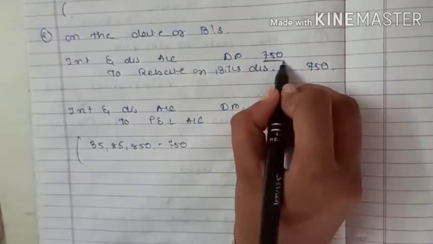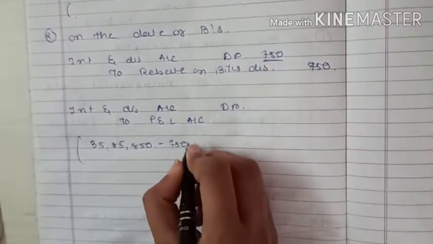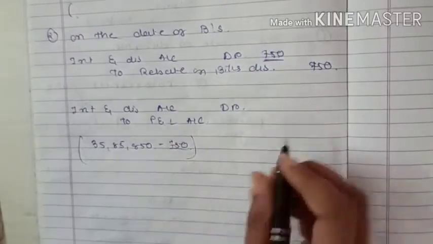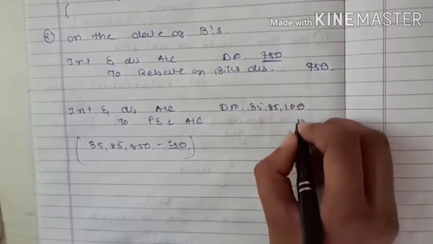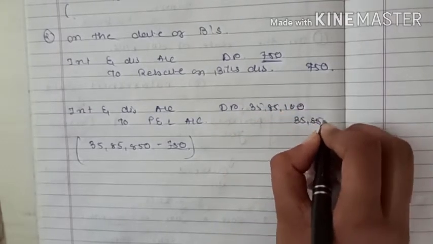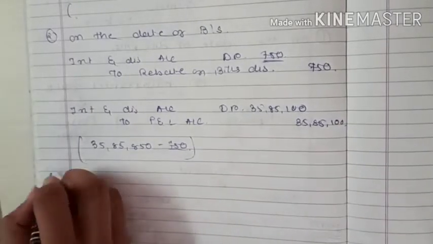Which is the 750? This one. These are not covered in our current year. So we have to deduct 750. We get 35,85,100. Understood?